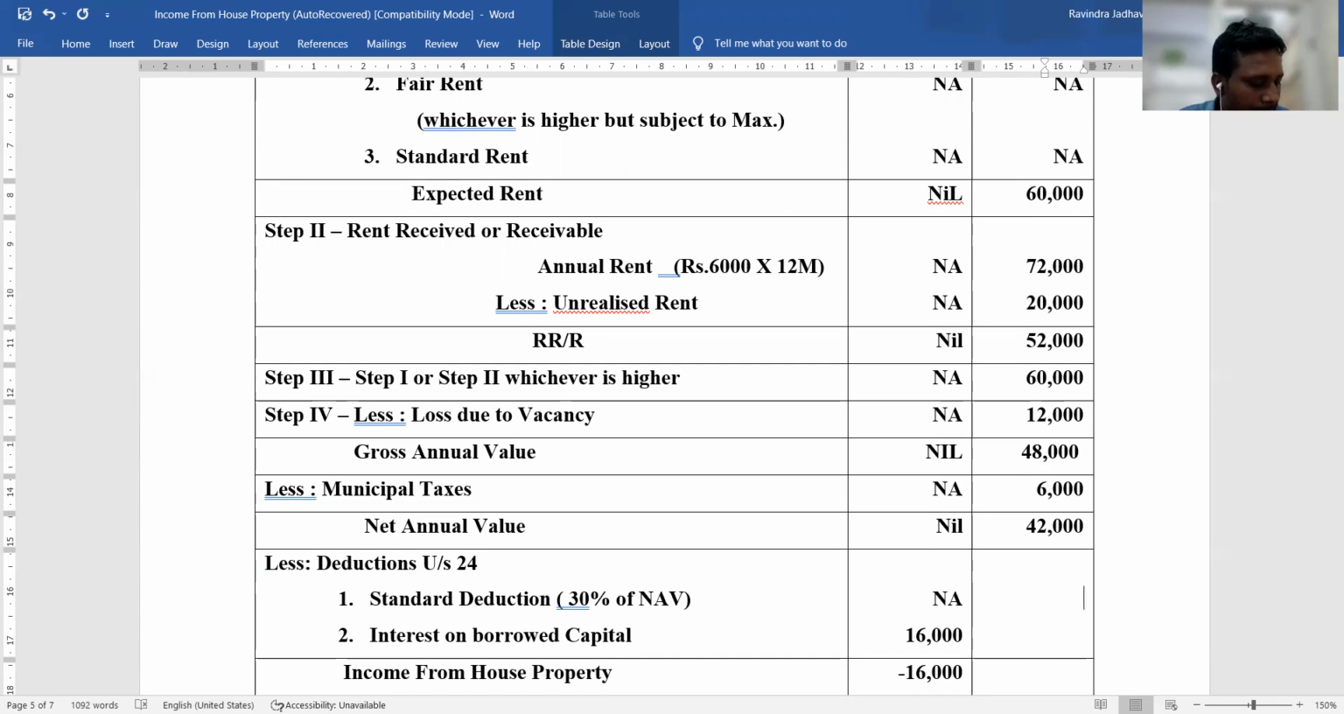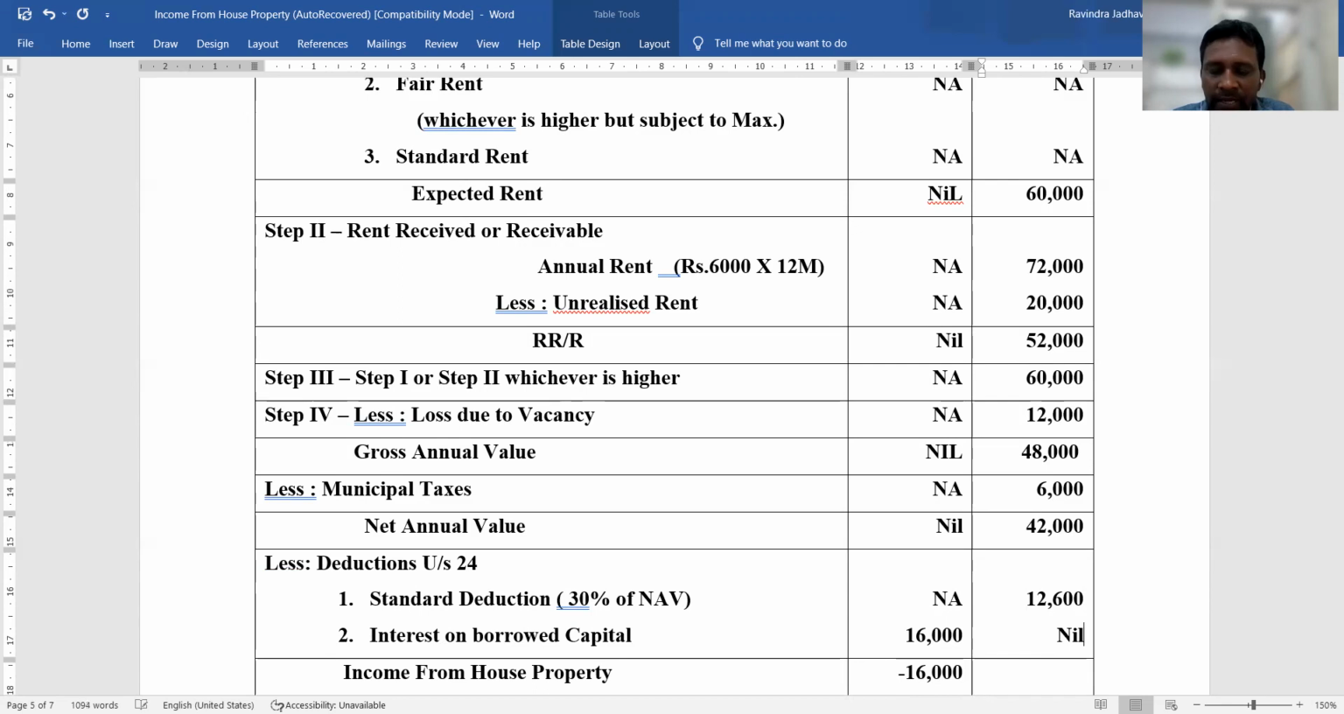42,000 multiplied by 30%. The standard deduction is rupees 12,600. How did we calculate it? We calculated it by taking 30% of 42,000, that is 42,000 multiplied by 30%. So the standard deduction is rupees 12,600.